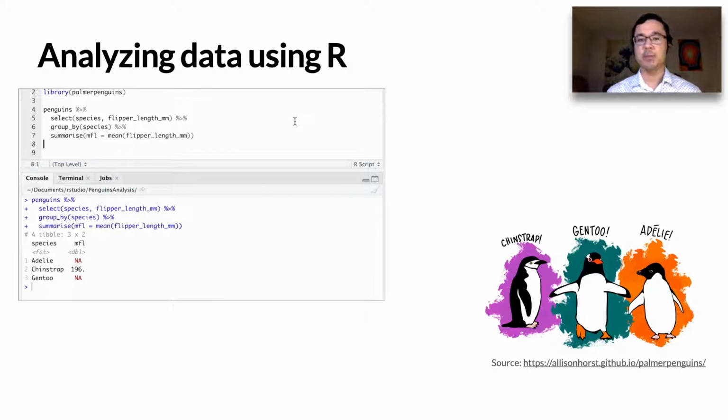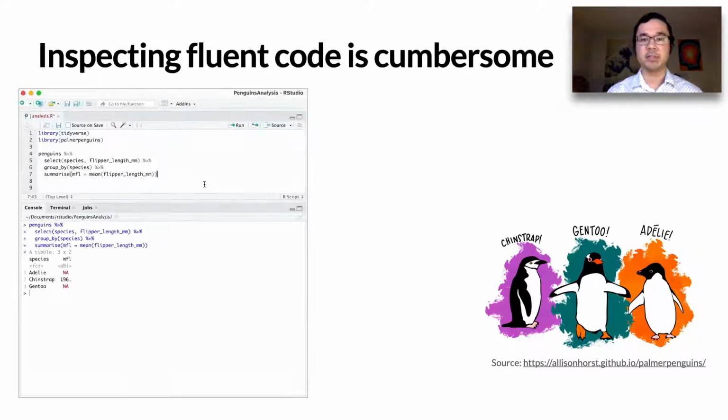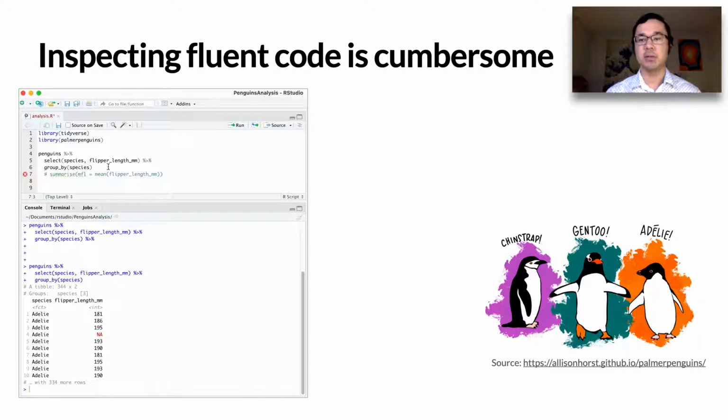each species. Now, this is a common programming design pattern called the Fluent interface, where operations are chained together into a single expression to transform an object, which in our case is a data frame. Advocates of this Fluent interface pattern suggest this style of programming improves readability, but what if there's a problem with the chain? Now, to investigate the missing values in the data frame, the data scientist has to engage in this cumbersome process of modifying the code by commenting out lines and re-executing the code on certain parts of the chain.